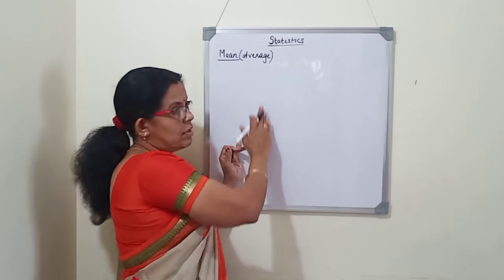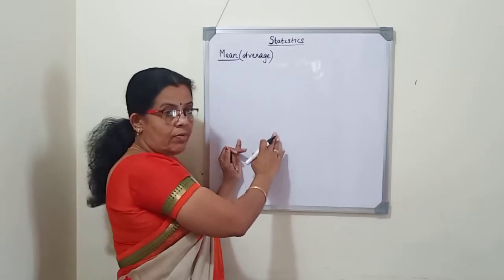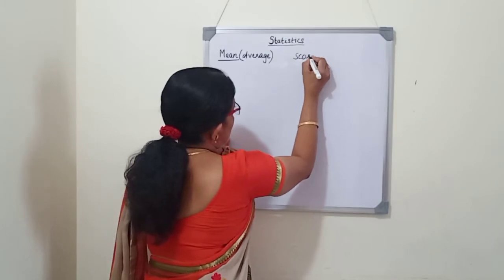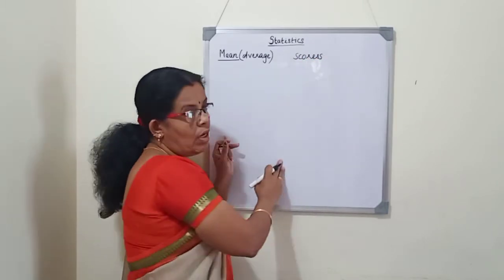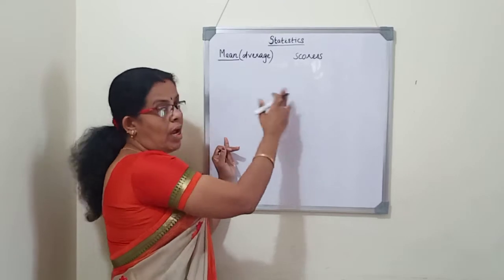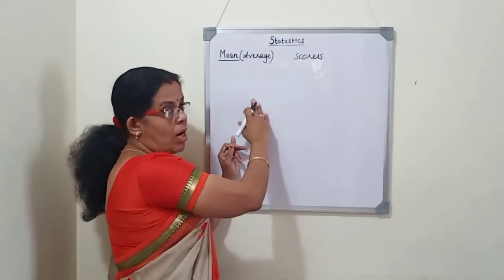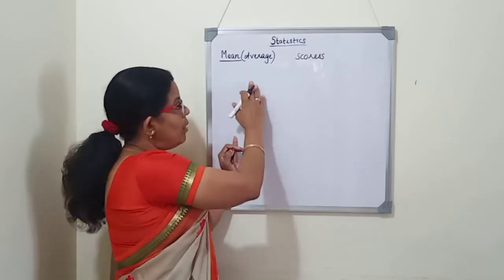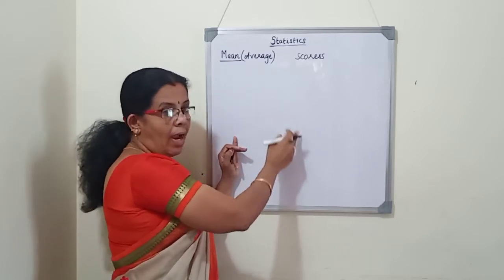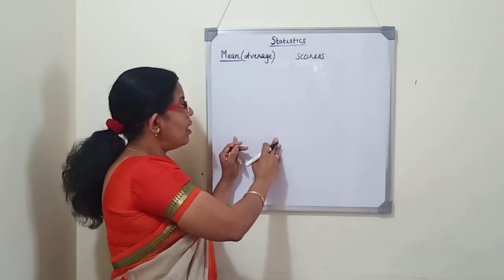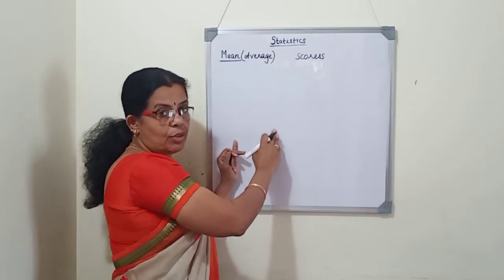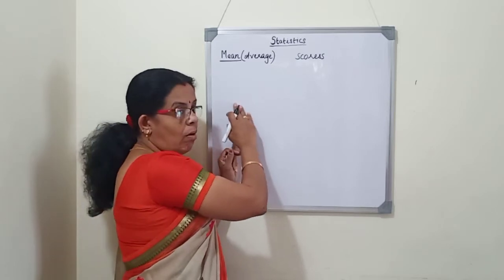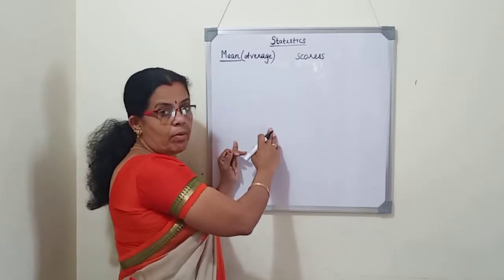So in statistics, whether height, weight or marks, we use the word scores or observations. Weight, height and even marks can be considered as scores. Here, to find the average or mean height of two children, we add the heights and divide by 2. Suppose we want to find the average mark of 10 students in a particular subject, we add all the 10 marks and divide by the number of students.